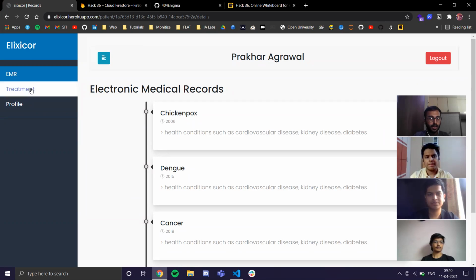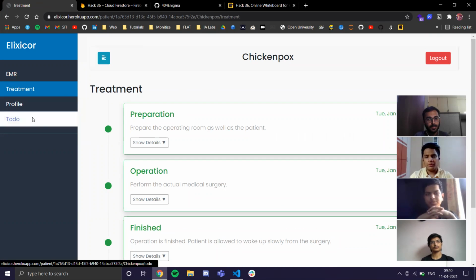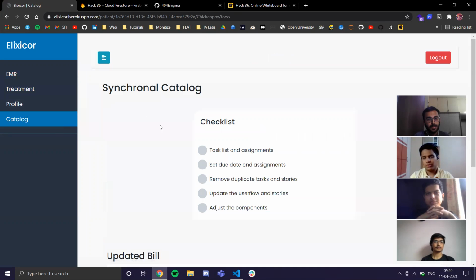All right, so this is the treatment page. Next is the treatment of a current disease they are having. So here we have two pages, that is treatment and the to-do page. To keep the medical domain contactless, Elexicor has a feature of the synchronical status of a process, which basically helps the medical staff and even the patient's family to stay updated with the tasks which are to be carried for the treatment of a patient that are going on, that are already completed or left to be completed.